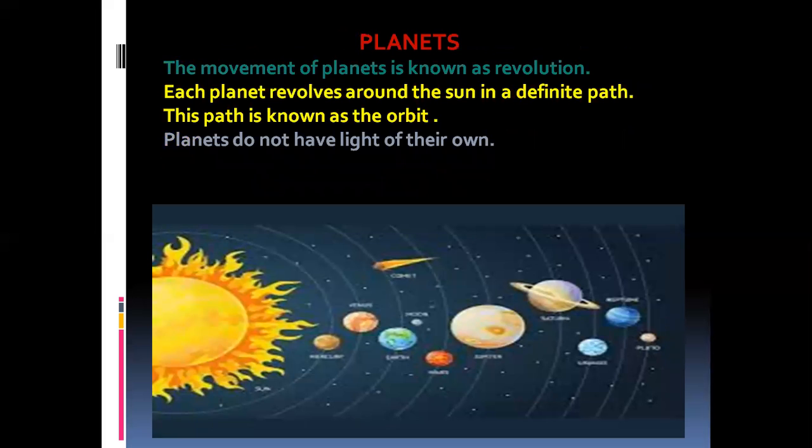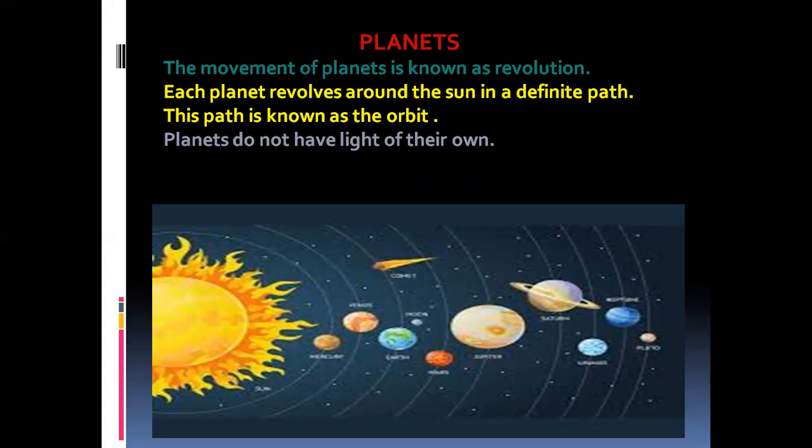Now, what are planets? Planets are nothing but bodies that move around the sun. That movement is called revolution. Each planet revolves around the sun in a definite path. This path is known as the orbit.